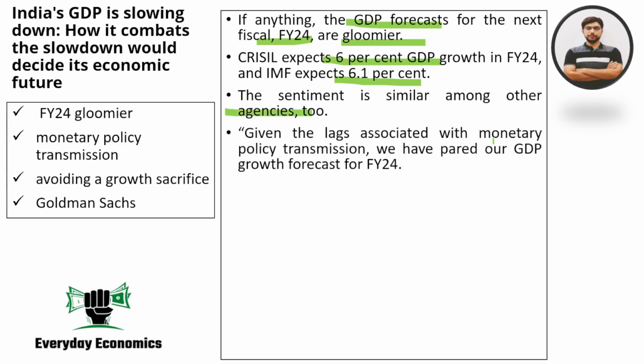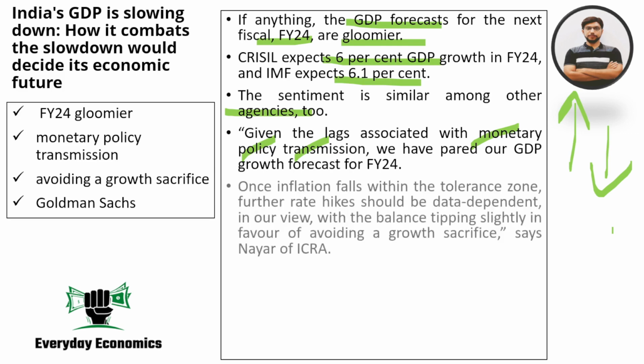The reason is the monetary policy transmission. We have been hiking the interest rate. We have been making loans costlier in India. That will obviously put a dent on consumer spending and on investment spending. So the idea is that because of hiking the interest rate, the GDP or the demand scenario should face a downward push. Because of that happening in FY24, most agencies are expecting a slower growth rate in India's GDP as compared to what we are seeing right now.